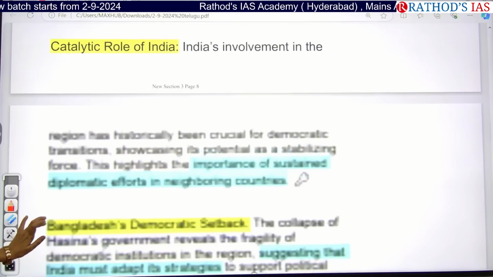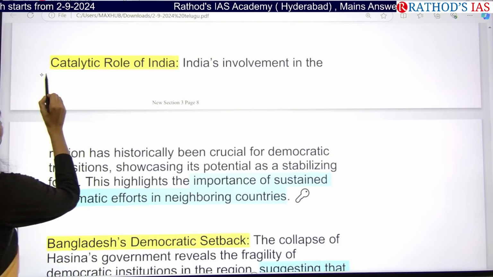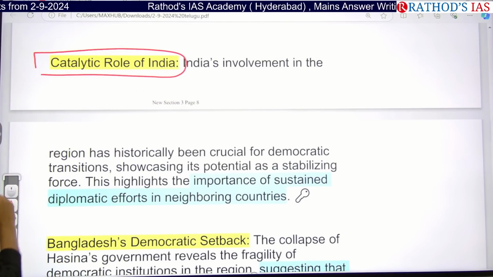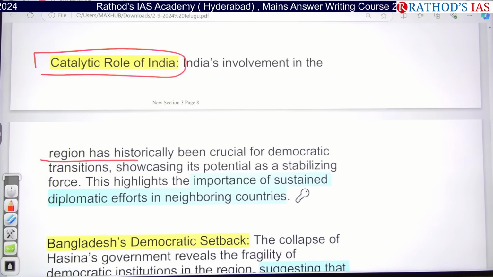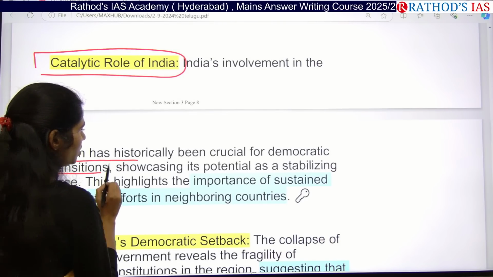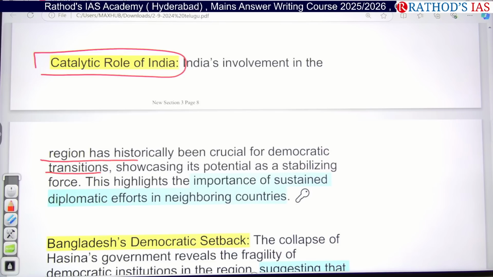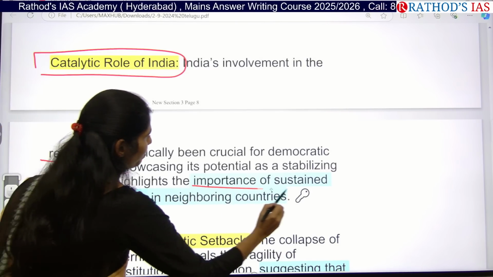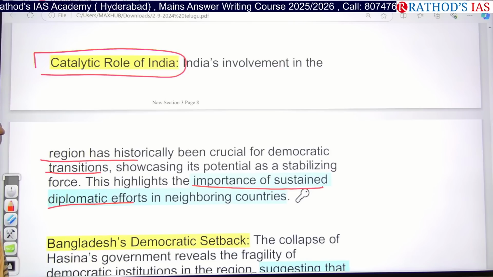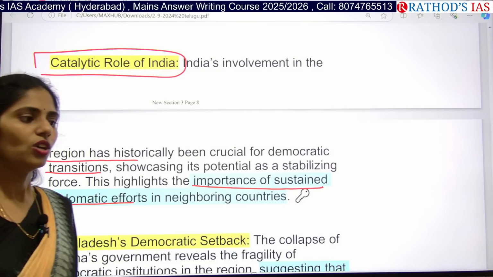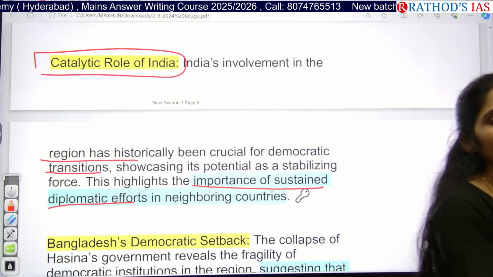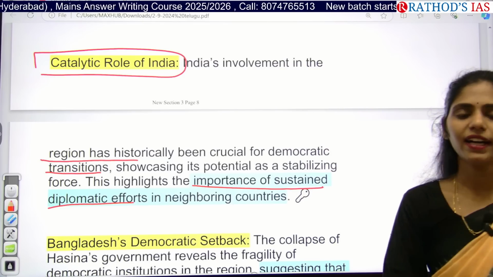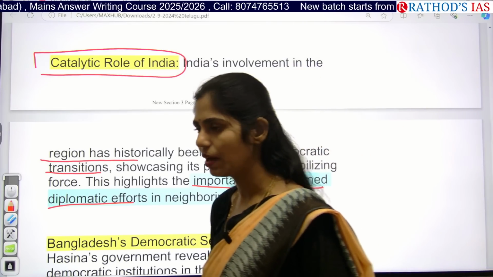Here the article is saying that India played a catalytic role in a region that is historically very important for democratic transition, so we can understand the importance of sustained diplomatic efforts in neighboring countries. Whatever the condition may be, India used to have good relations with both the ruling party as well as the opposition parties.